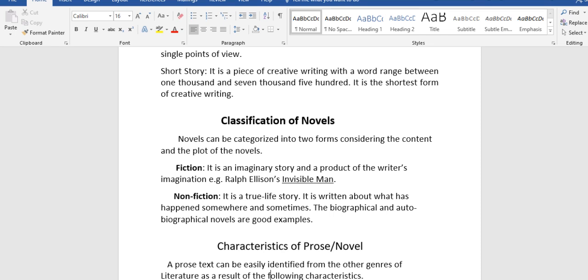So we also have non-fiction. Non-fiction is a true life story. It is written about what has happened somewhere and sometimes. The biographical and autobiographical novels are good examples of non-fiction. They are about the life history of somebody. So what is written there should have happened to that person sometime.